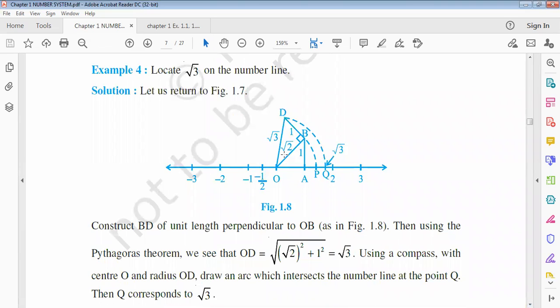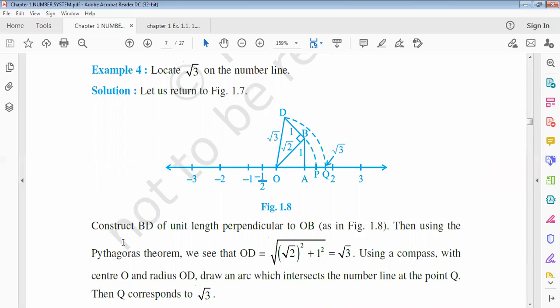We have the previous figure. OAB is the right angle triangle at point A, and we found the value of OB is root 2. Now consider OB as the base and draw 1 unit on it, that is DB, and this DB is perpendicular to OB. Now join the point OD. Now OD is the hypotenuse of the triangle OBD, where OB is the base and DB is the perpendicular.